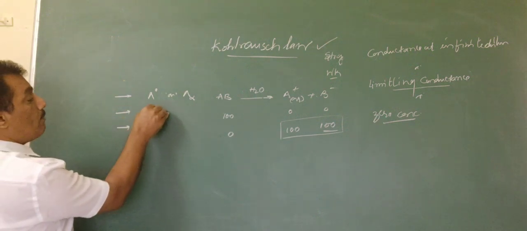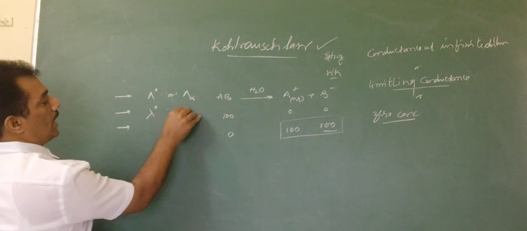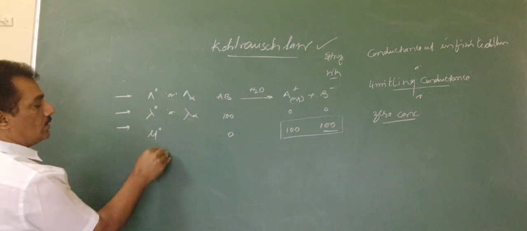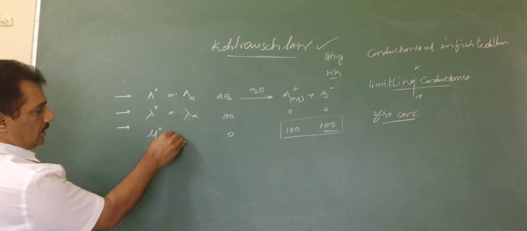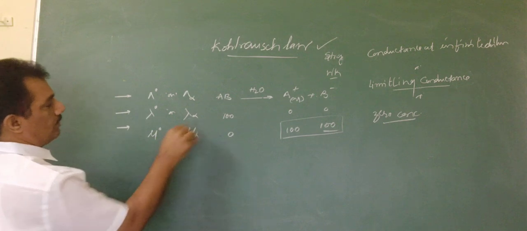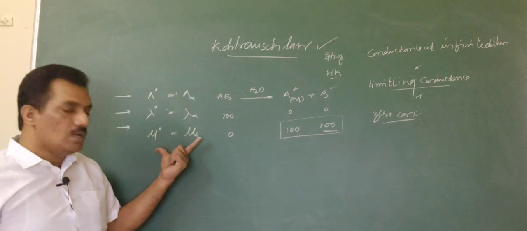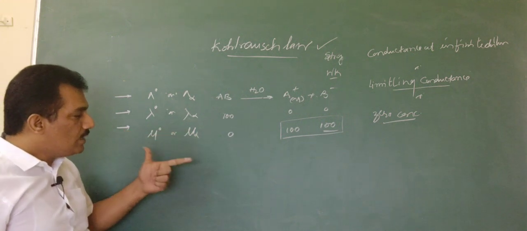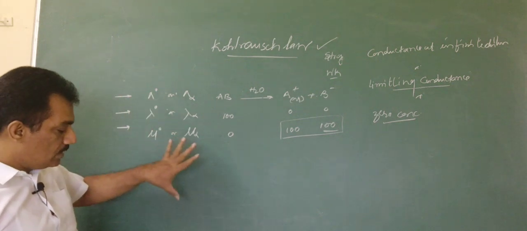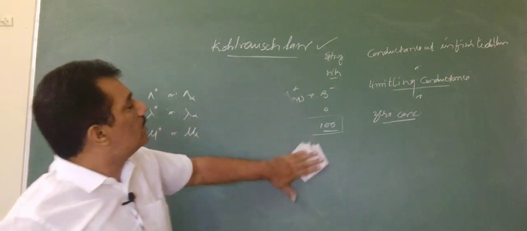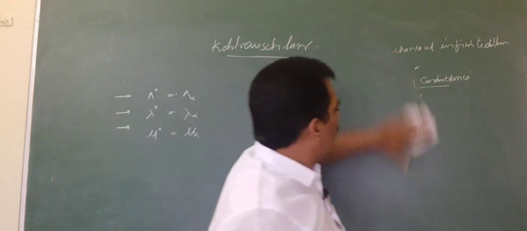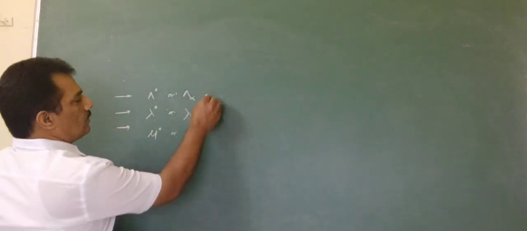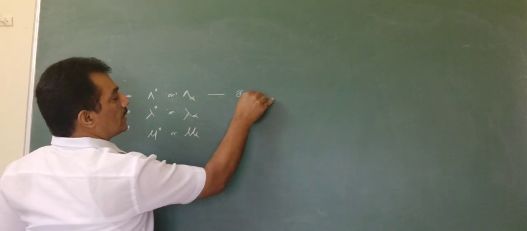The next one is small lambda infinity. And the third one is mu naught, where mu is nothing but molar conductance, or mu infinity. These are the representations. Already in previous sessions I discussed the confusion. When they give the conductance with these symbols, they are related to particular terms. Now let me make you recollect the terms related to these symbols. Actually, this is the representation for ionic conductance.